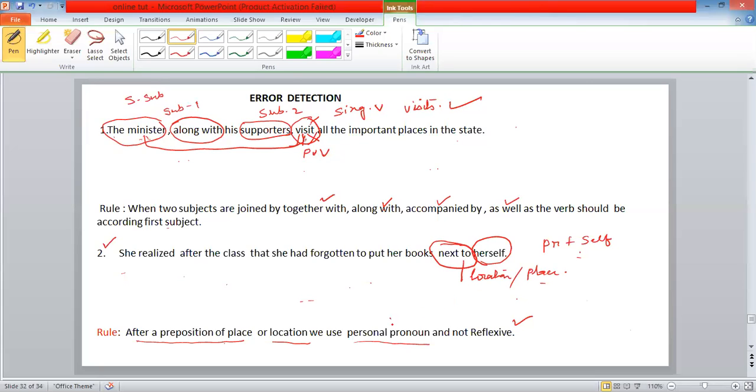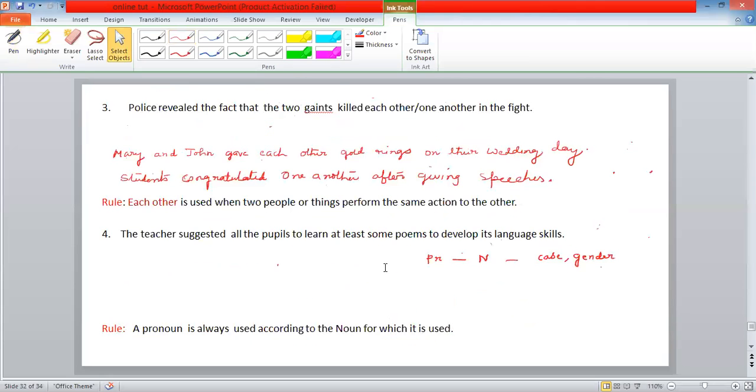So, according to the rule, we should not use reflexive pronoun. We have to use only personal pronoun. So, she realized after the class that she had forgotten to put her books next to her, but not herself. So this is wrong. The right word is her. Clear? Now let's move to the next sentence. The next sentence is: police revealed the fact that the two giants killed each other, one another.